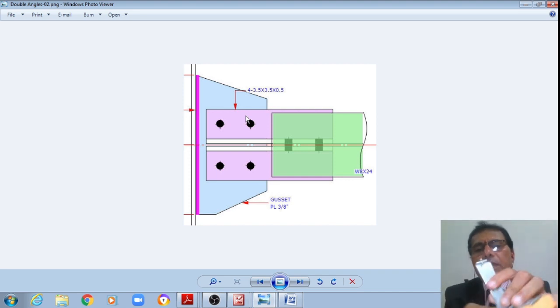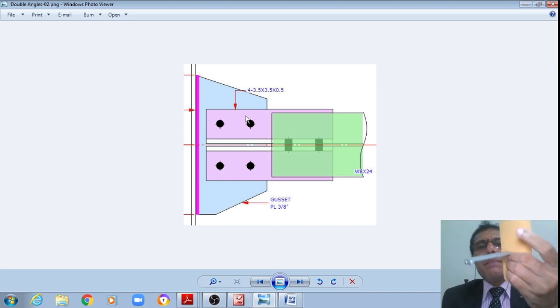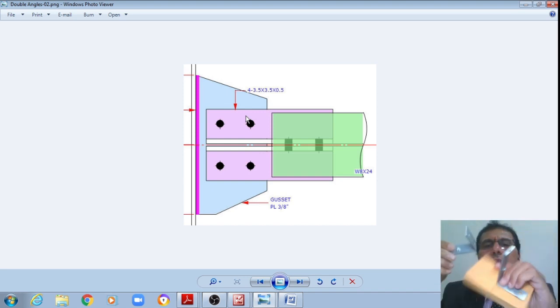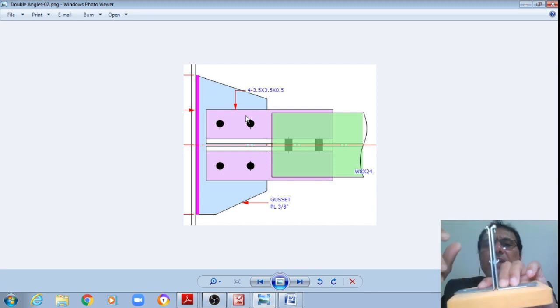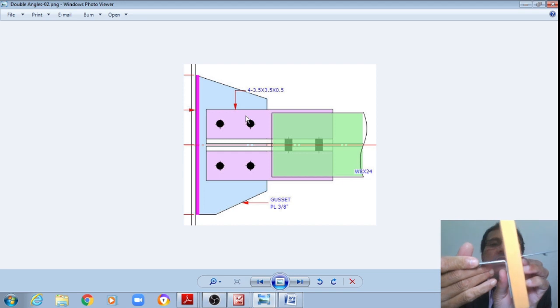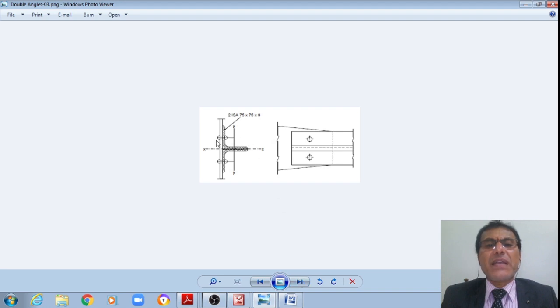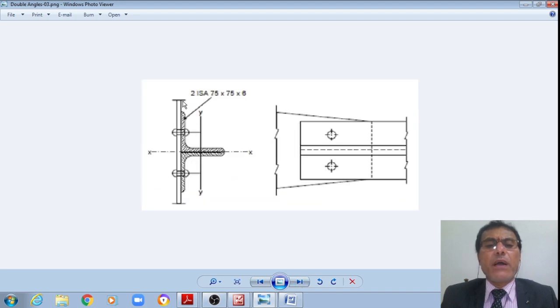Or it may be a single angle connected to one side of a gusset plate as appropriate. Or they may be back to back like this, or even back to back like this, on either side of a gusset plate. These are the different sections with angles, where two angles back to back are provided on the same side of a gusset plate.